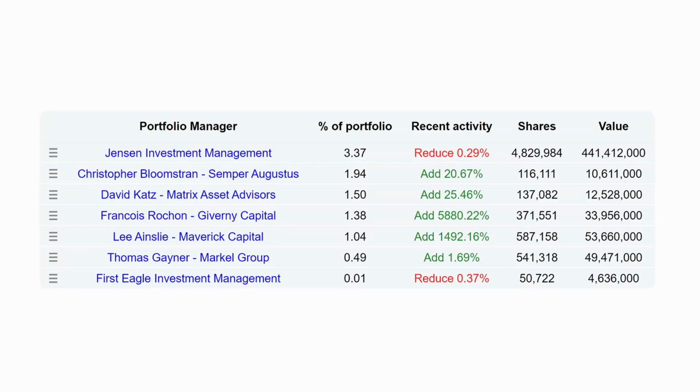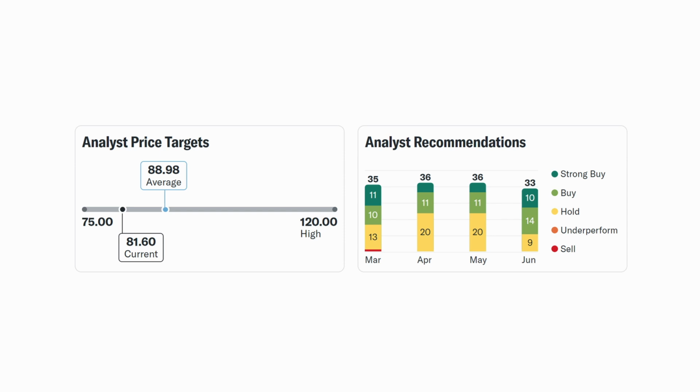Pause the video and check who they are. However, it is clear that Starbucks is not a high position in their portfolio. The highest portion of Starbucks in their portfolio is 3.37% for Jensen Investment Management. Now let's see what analysts have to say about the stock. The average analyst price of the stock is $88.98, which is higher than the current price of $82. Most analysts consider the stock a strong buy or buy.